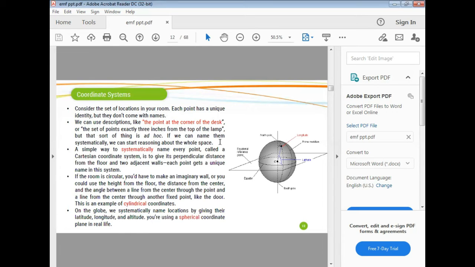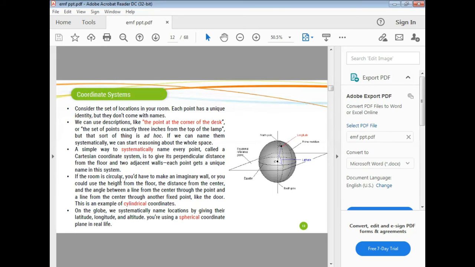If we can name them systematically, we can start reasoning about the whole space. A simple way to systematically name every point, called a Cartesian coordinate system, is to give its perpendicular distance from the floor and two adjacent walls.